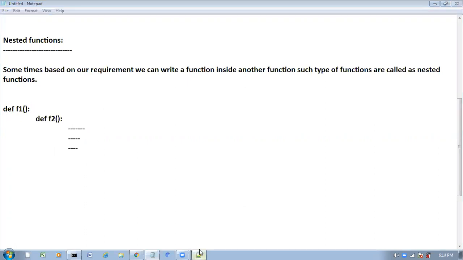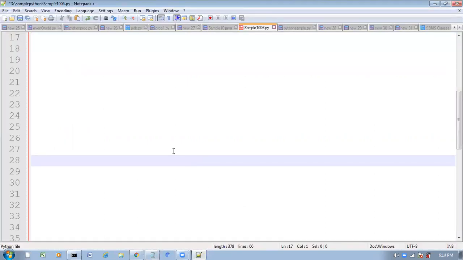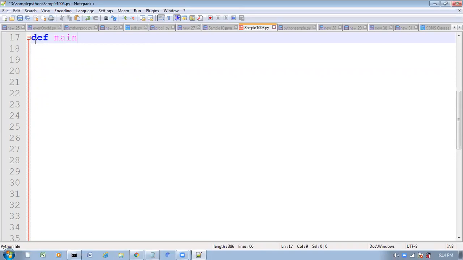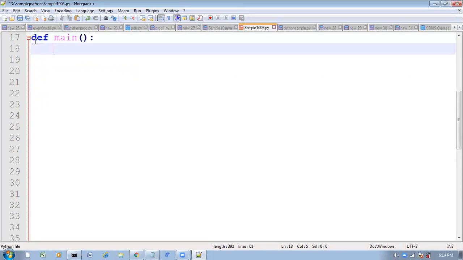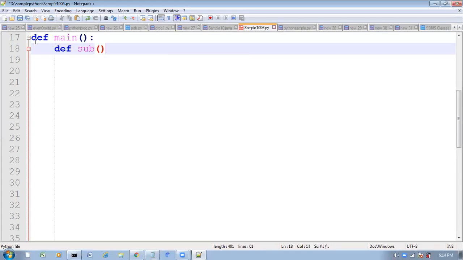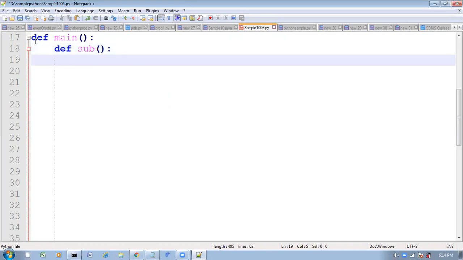Now I will show one example here. Here I will write one function like this. Def main function, and inside this, def sub function. Where am I writing this sub function? Inside the main function.